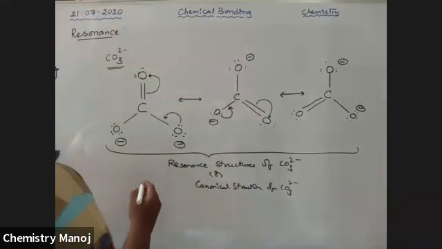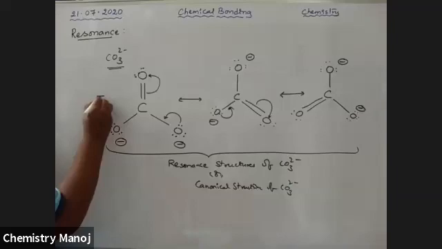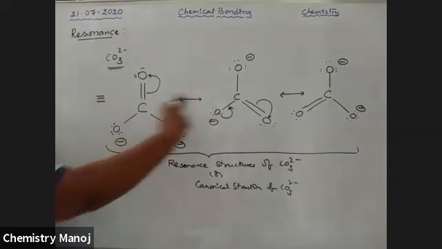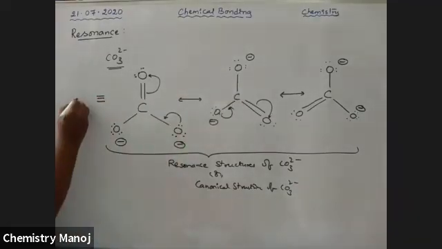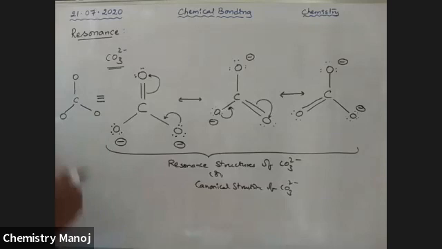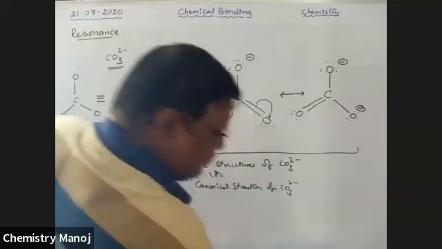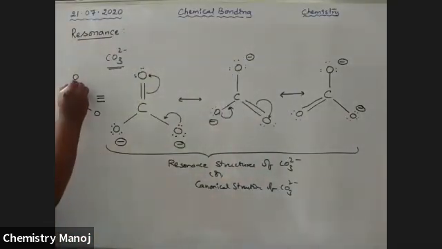So all these 3 are equivalent to this structure. Carbon, single bonds. This atoms placement is not changed. Next, sometimes pi bond here, and that is why pi bond sometimes here, sometimes here, sometimes here.